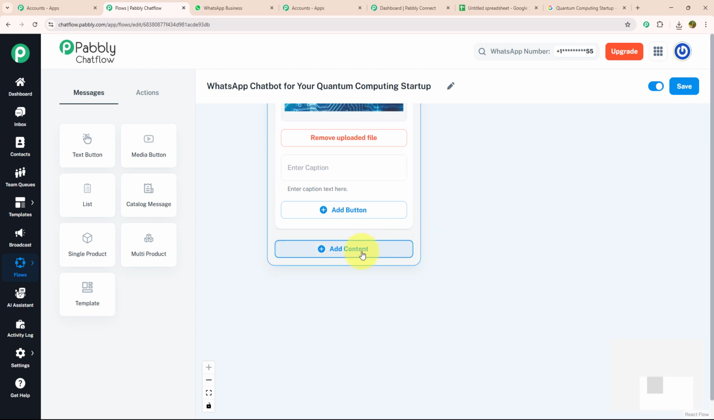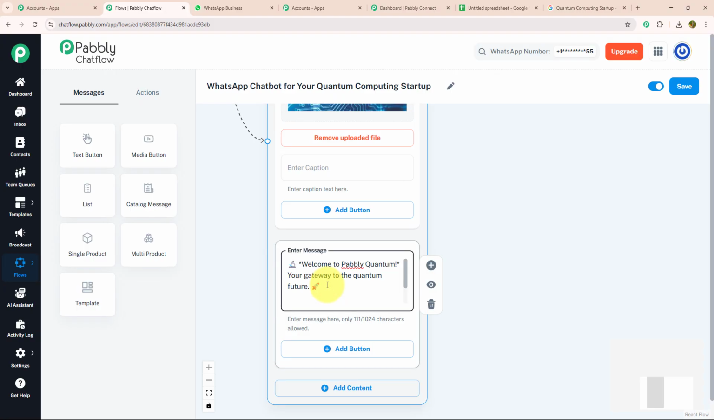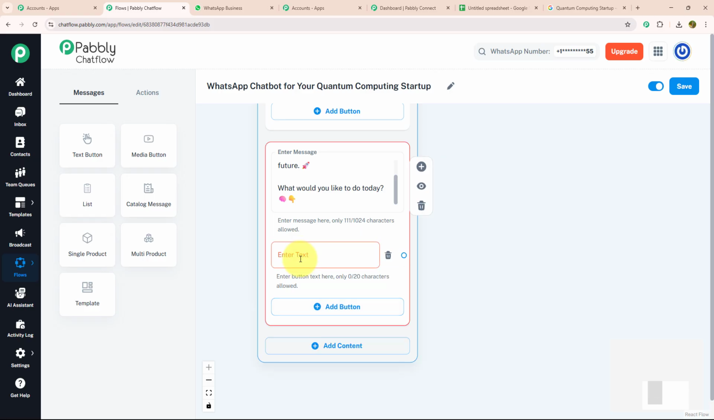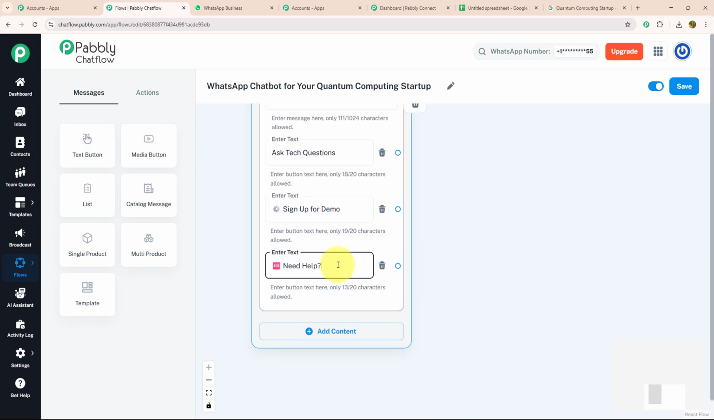For that, I will click on the add content button and select the text button. Over here, I'm going to enter my message in which I will mention welcome to Pabbly Quantum, your gateway to the quantum future. What would you like to do today? And with that, I'm going to give a few action buttons. To add an action button, I will click on the add button option and enter my text. Ask tech question. For my next action button, I will enter sign up for demo. And for my third action button, I will enter need help.